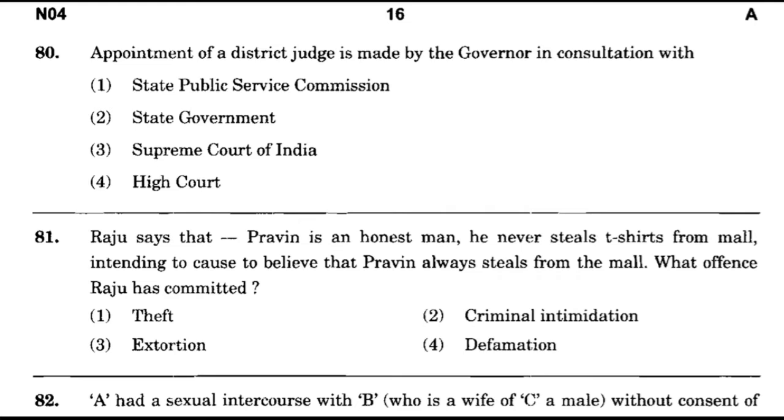Now question number 81. Raju says that Praveen is an honest man. He never steals t-shirt from mall, intending to cause to believe that Praveen always steals from the mall. What offense Raju has committed? Option number 1, theft. Option number 2, criminal intimidation. Option number 3, extortion. Option number 4, defamation. And the correct answer is option number 4, defamation.